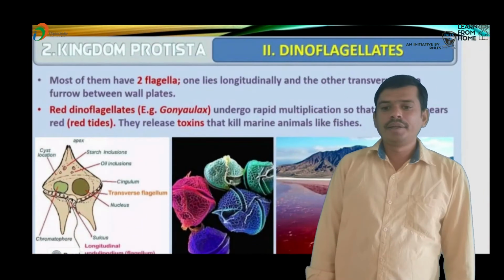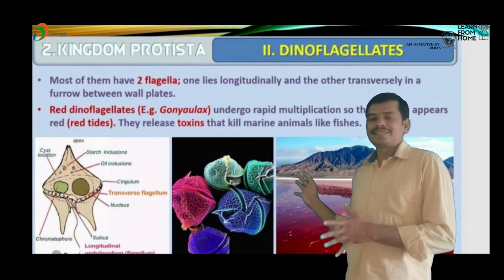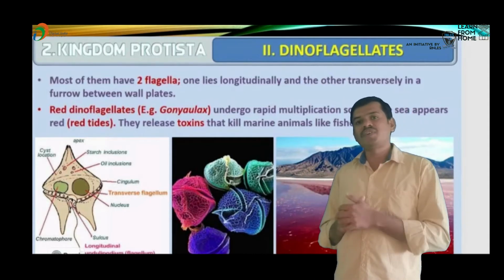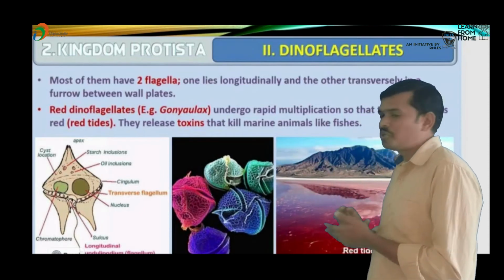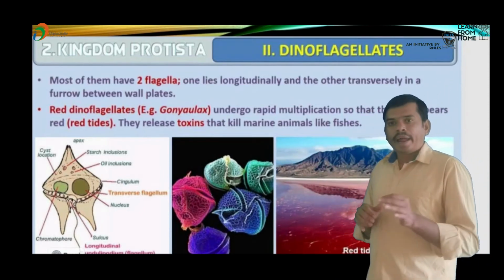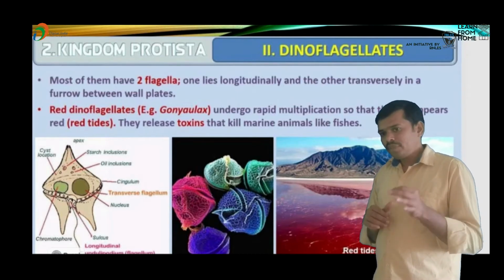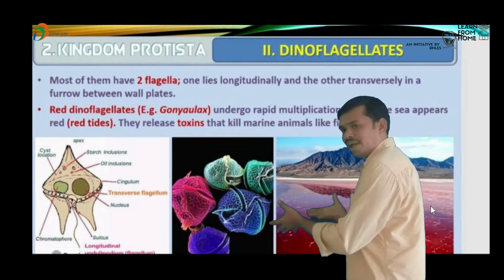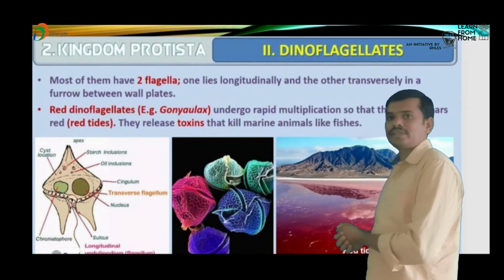Next, as we already discussed, they consist of two flagella. One flagellum is arranged transversely, and another is arranged longitudinally. These two flagella are there. And here, red dinoflagellates: an example is Gonyaulax.